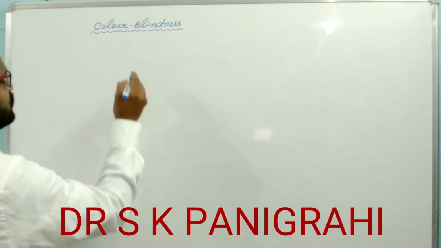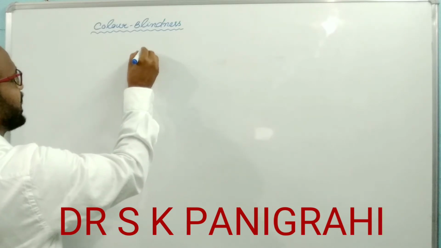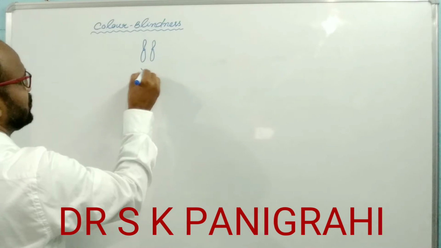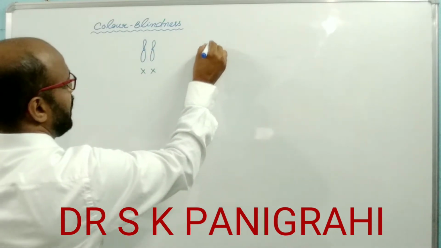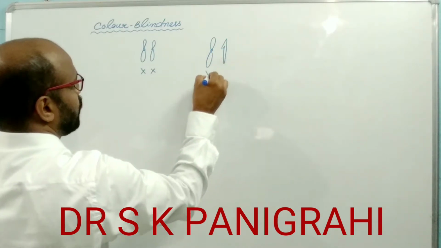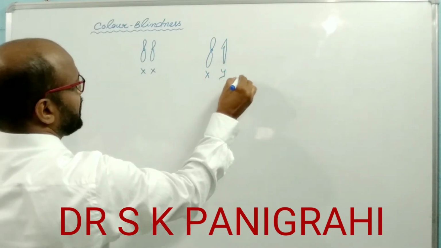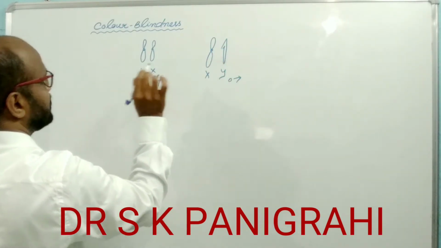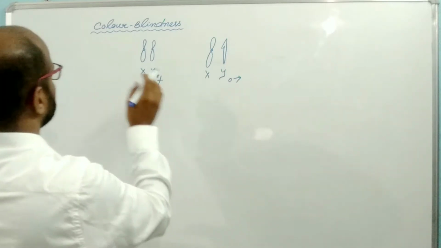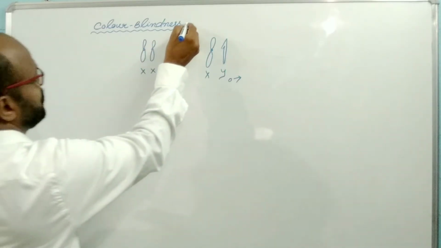The color blindness gene is present on the X chromosome. Suppose that this is the X chromosome, this is the 2X chromosome, and this is the 1X chromosome and another Y chromosome present in case of male, and this is the female. The color blindness gene is the recessive gene.